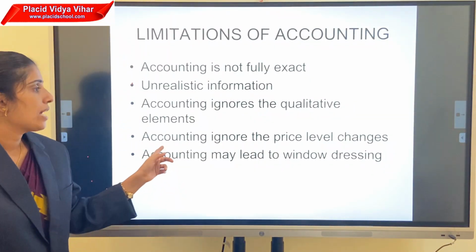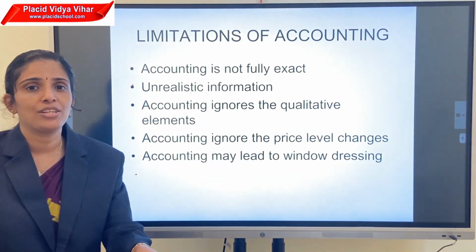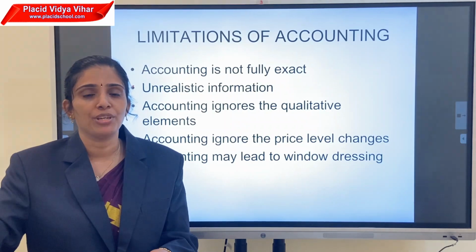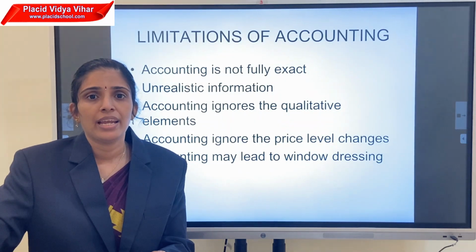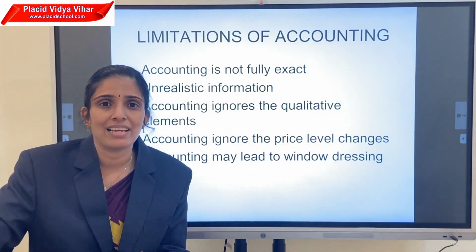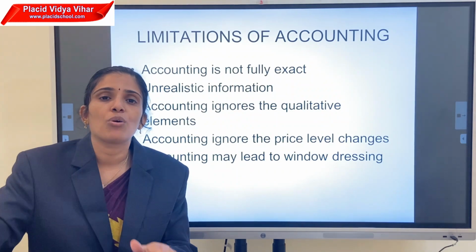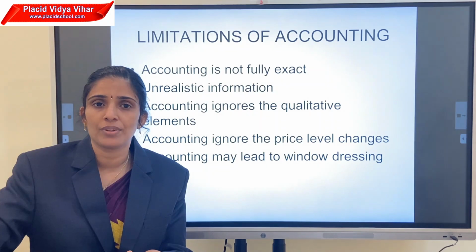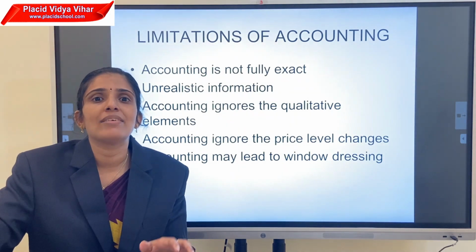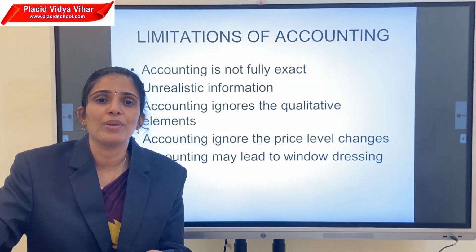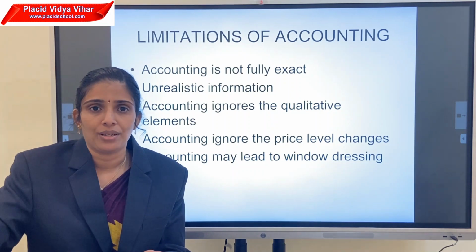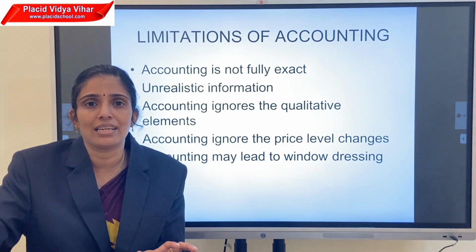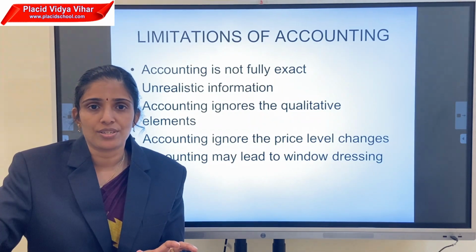The fourth one is that accounting ignores price level changes. Every year the value of money diminishes. Accounting does not consider the price level changes. It records all the transactions at the purchase cost or the historical cost. That's why price level changes are not considered, though they also influence the accounting. That is another limitation of accounting.